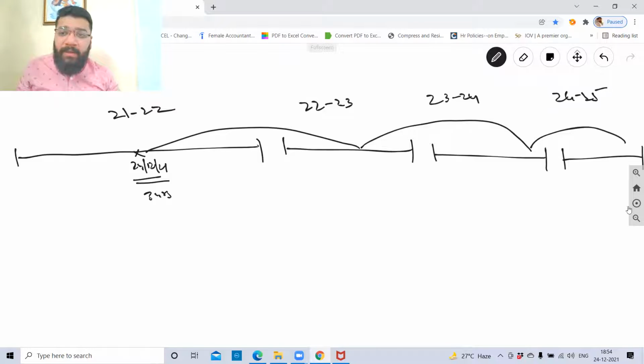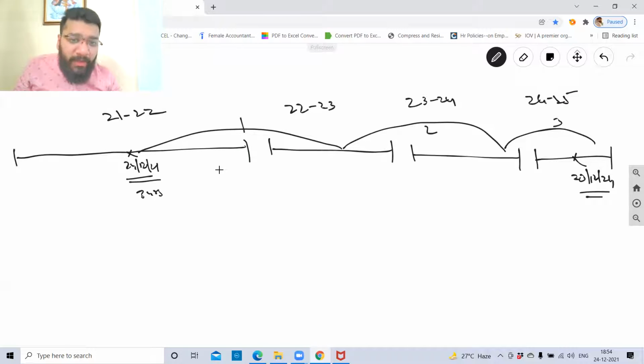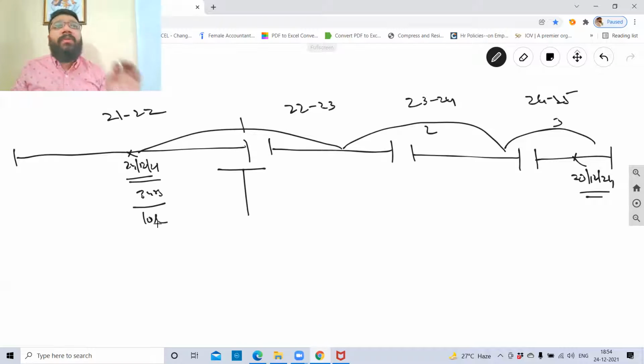Tell me guys, when will the debentures be redeemed? Here, this is 1, this is 2, this is 3. So which means it will be repaid on 23 December 2024. Clear, no? Now we are here. In this balance sheet, let's suppose the debenture is worth 10 lakh rupees. This 10 lakh worth debenture in my books of accounts, under what category will I classify it?